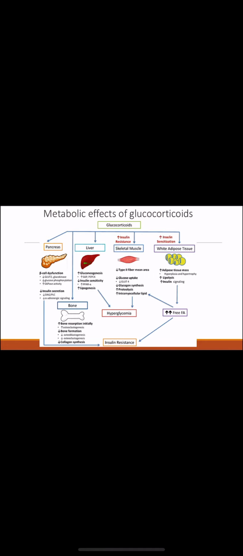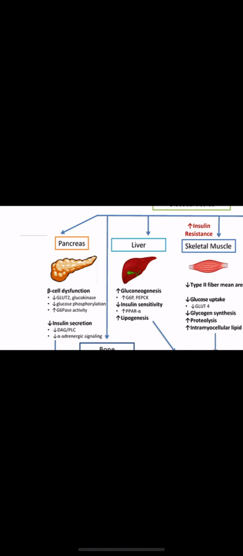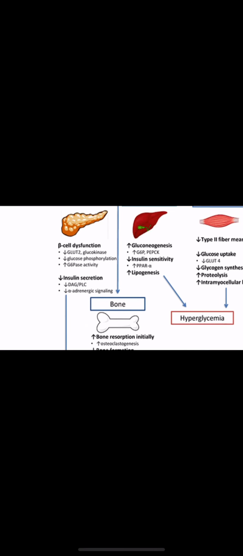So the metabolic effects of glucocorticoids. First of all, we'll look over here. They are actually decreasing the insulin secretion. So they're causing beta cell dysfunction, and they're decreasing the glucose transporters.